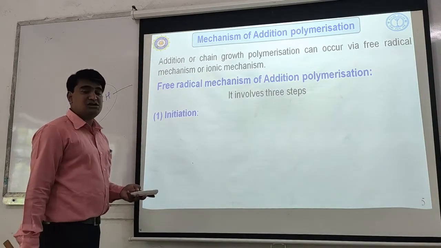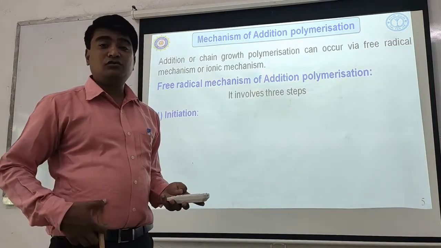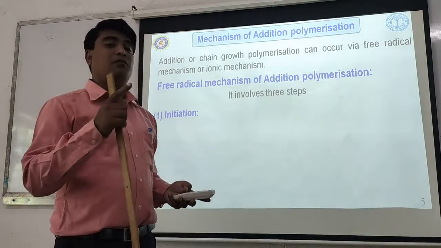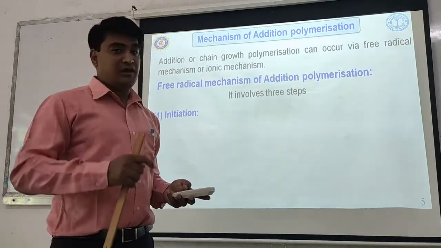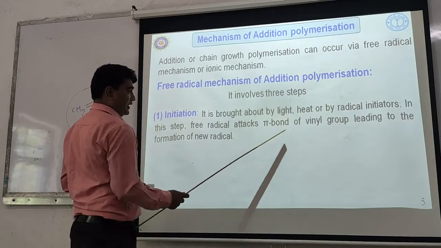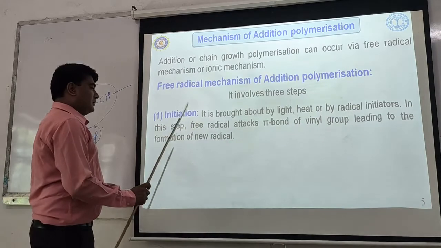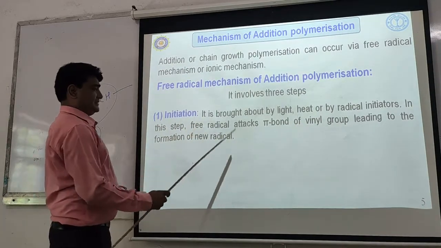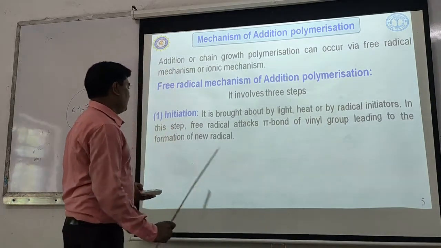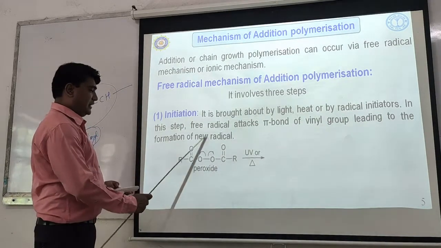What is the initiation step? We have to use a light source or heat or a radical initiator in order to cleave the sigma bond in a homolytic way to form a free radical. This is the initiation step. It is brought about by light, heat, or radical initiators, and in this step the generated free radical attacks the pi bond of the vinylic group, leading to the formation of a new radical.